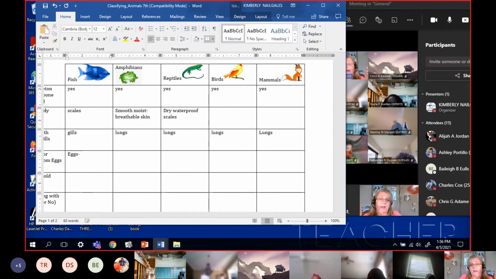So they do have the eggs. They don't do live birth, but the eggs are, well, eggs, we're going to call it gametes because that's what you call them before.